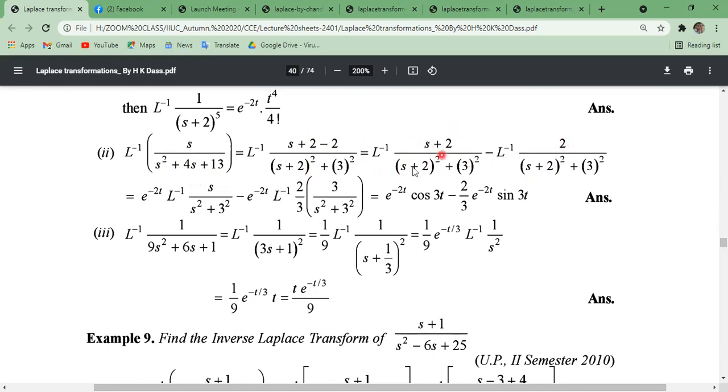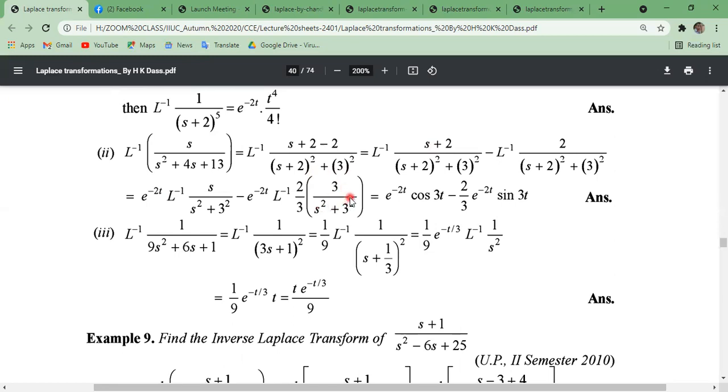Now using the shifting property, here a equals 2. This is why e to the power minus at into f of s. F of s means what? s divided by s square plus 3 square. Similarly for the second part, e to the power minus at, a equals 2, inverse Laplace transformation of 2 by 3 divided by s square plus 3 square.